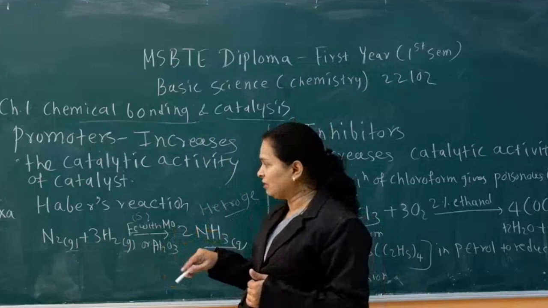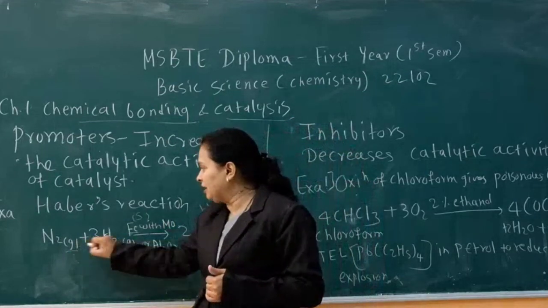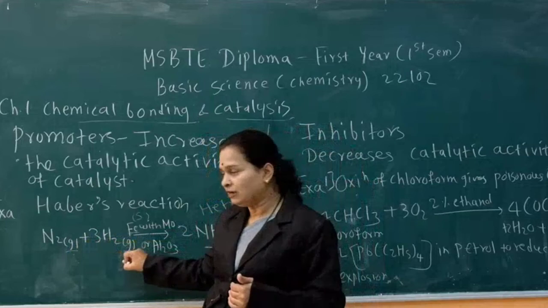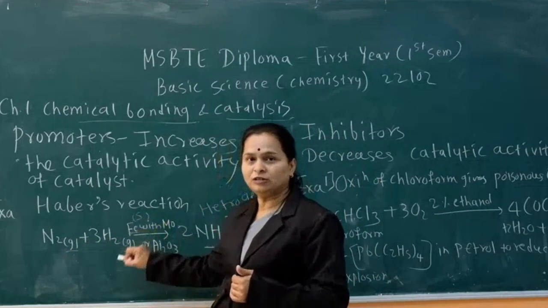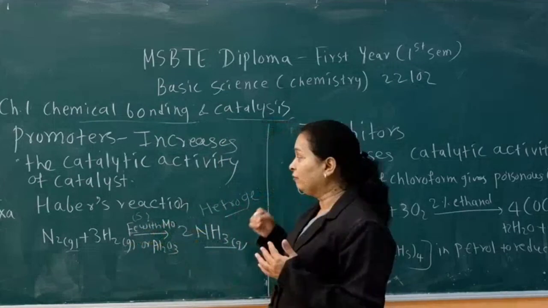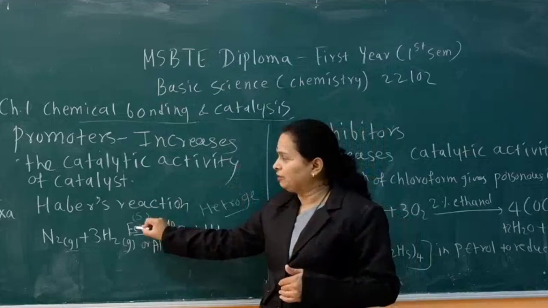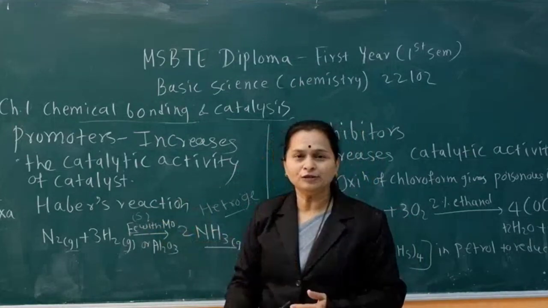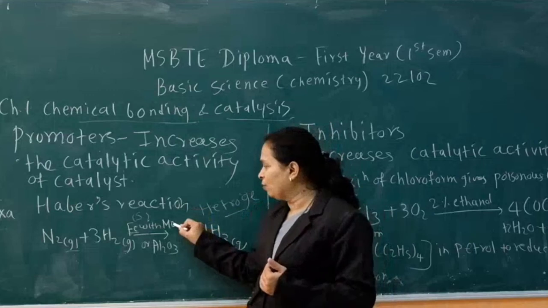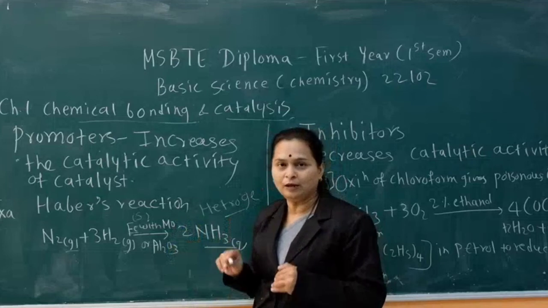It is always asked. It is heterogeneous catalysis, because both reactants are in gaseous state while the catalyst is in solid state. Then which catalyst is used in Haber's process? Iron is used as catalyst. Then which promoter is used in Haber's process? Molybdenum or alumina is used as a promoter in Haber's process.